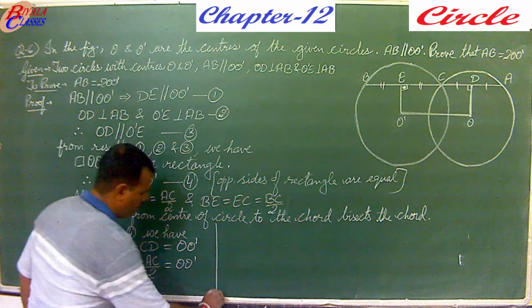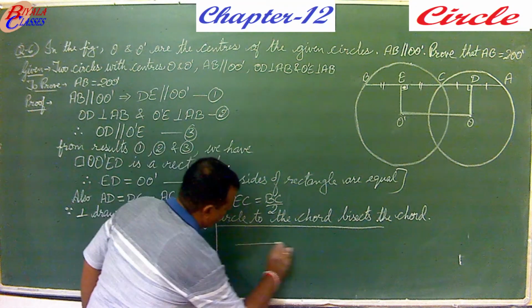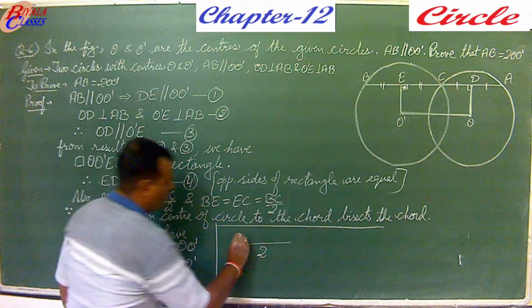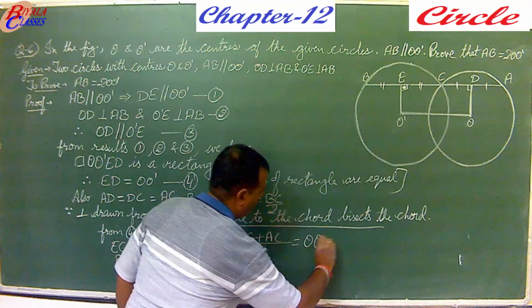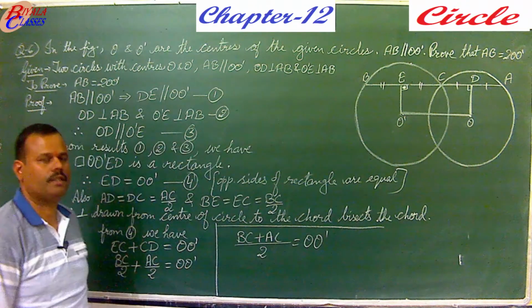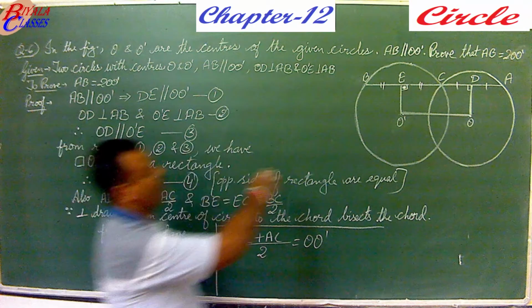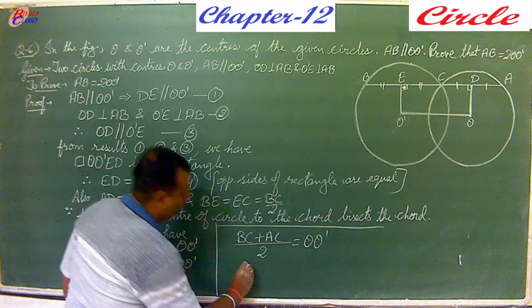You can take the LCM. Taking the LCM as 2, BC plus AC will be there in the numerator and it is equal to OO dash. Now what is BC plus AC? If you check out the figure there, BC plus AC combines to give you AB.